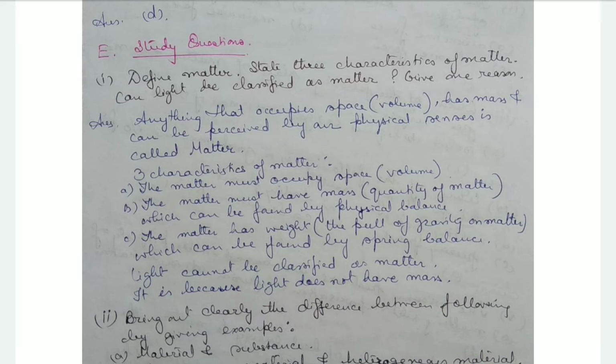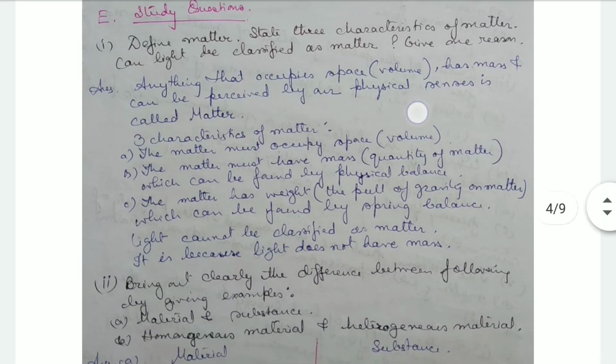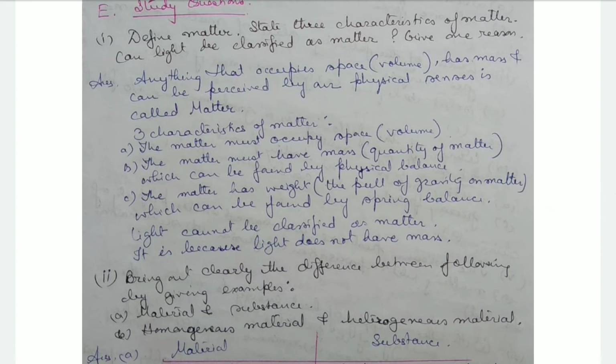Okay, so three characteristics of matter: the matter can occupy space. Second, it has mass, that is quantity of matter, which can be found by a physical balance. Then the matter has weight, the pull of gravity on matter, which can be found by a spring balance. Now the light cannot be classified as matter because it does not have any mass, though it can be perceived by our senses, that is we can see light. But it does not have any mass, therefore it is not a matter.